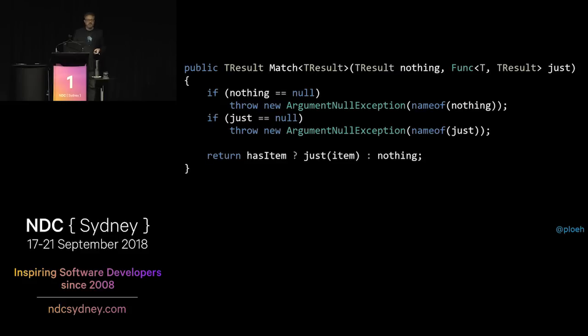And the way we implement this is just with the ternary operator. We say, if we have an item, we can call just on that item. And this is a maybe of t, so item is of the type t. Calling just on it returns a value of t result. So that matches, that compiles. And nothing is also of the type t result, so that matches as well.